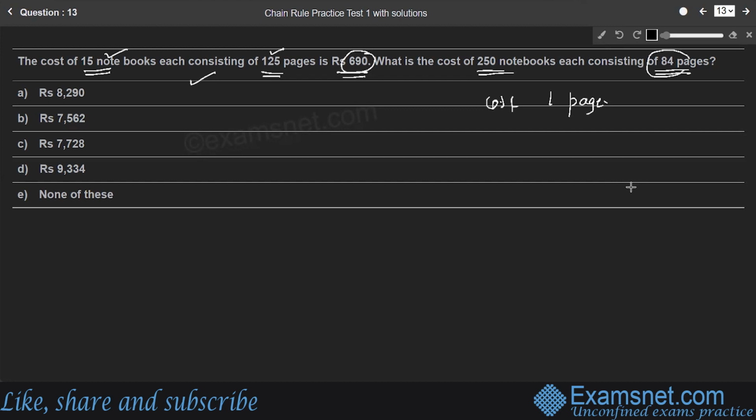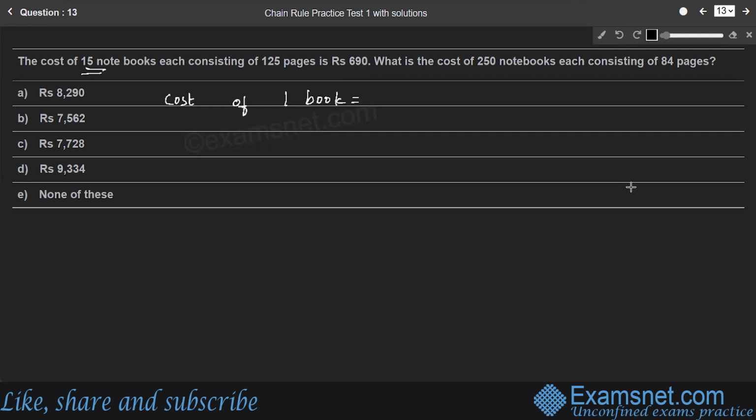Therefore, cost of 84 pages, because 84 pages make one book in the second case, right? Then cost of 250 notebooks, right? To find the cost of one page, we need the cost of one book.